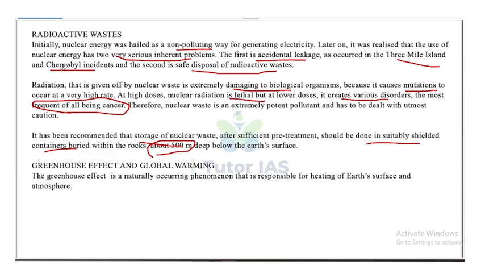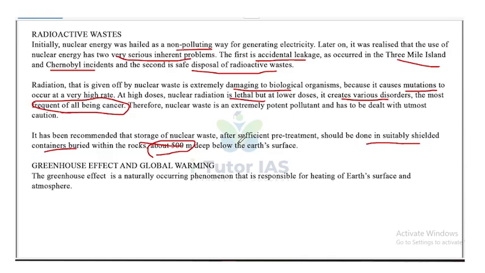So though nuclear energy was hailed as a non-polluting way of generating electricity in the beginning, it also had two inherent problems mainly. It has its own issues and problems, and there are two very serious inherent problems. One being the accidental leakage, for example, similar to the one that happened in Three Mile Island or the Chernobyl incident.